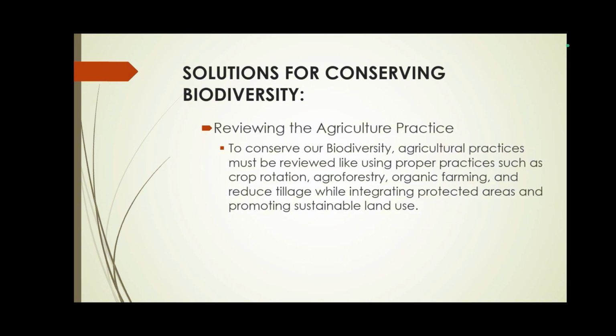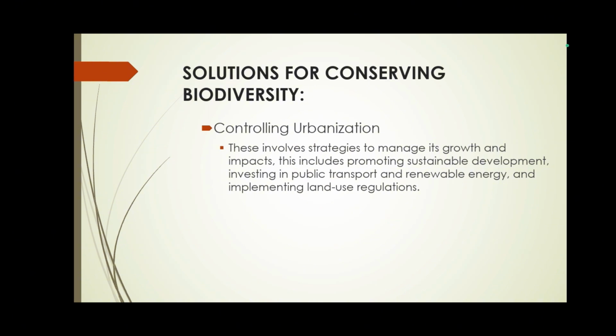Next is reviewing agricultural practices. To conserve our biodiversity, agricultural practices must be reviewed, using proper practices such as crop rotation, agroforestry, organic farming, and reduced tillage, while integrating protected areas and promoting sustainable land use.